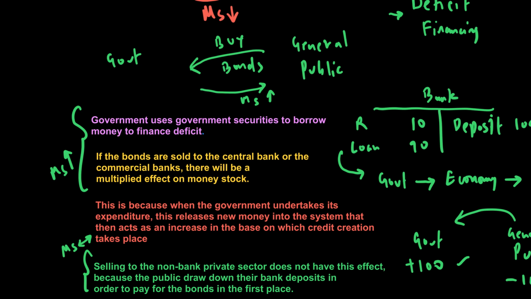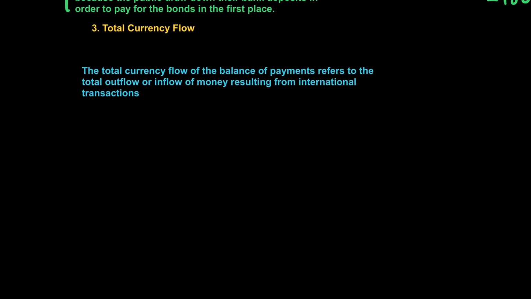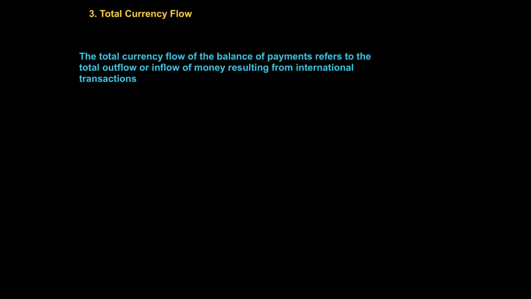Last thing we want to talk about is the total currency flow. The idea is that the total currency flow, or the balance of payments, refers to the money which is flowing into and out of the country. We say that if x minus m is greater than 0, which means the current account is in a surplus, there will be money inflows, and although they might be in dollars, those dollars will be converted into rupees and money supply can go up.